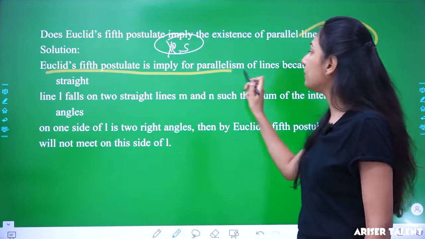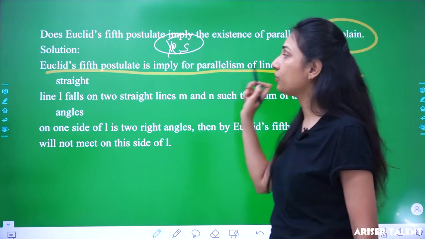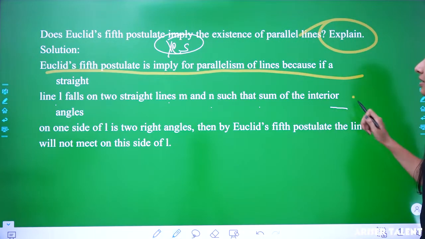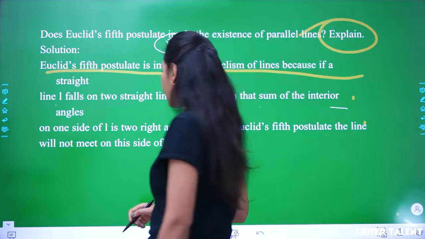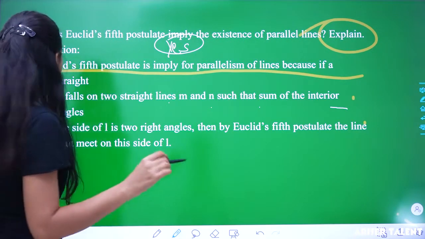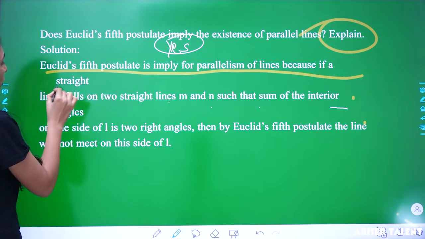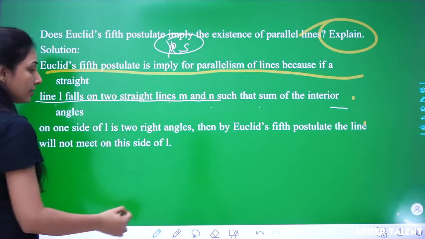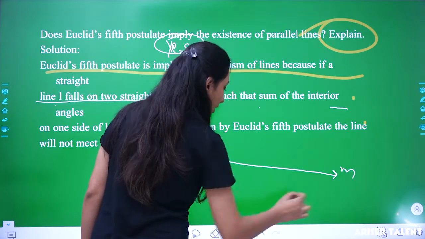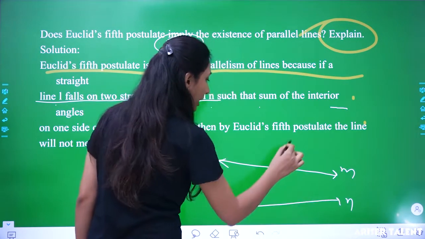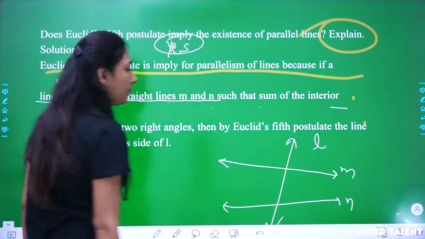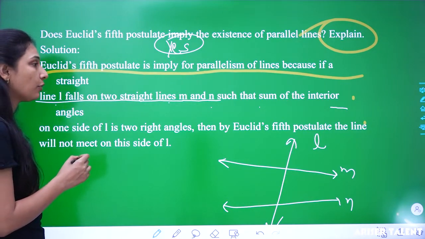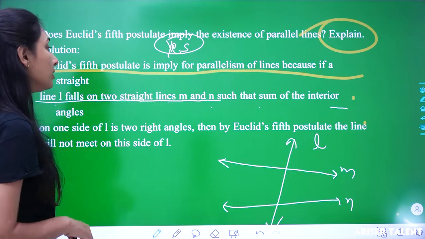Euclid's fifth postulate implies parallelism of lines, because if a straight line L falls on two straight lines M and N such that the sum of the interior angles on one side of L is less than two right angles, the lines will meet on that side. So first of all, a straight line L falls on two straight lines, this is M and this is N, and this line is passing through them, right?